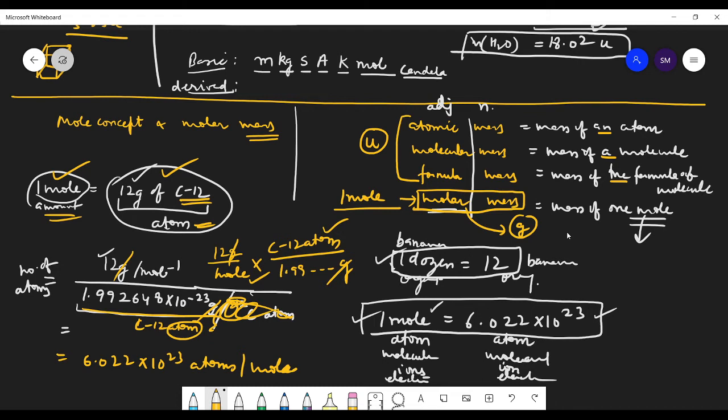Got the concept, students? Yes, sir. So atomic mass will be in unified mass because it is the mass of only 1 atom, or only 1 molecule, or formula mass of only 1 formula unit. But when you are finding the mass of 1 mole, meaning 6.022 times 10 to the 23 atoms, then of course it will be in grams. So the mass of 1 mole of a substance in grams is called molar mass.